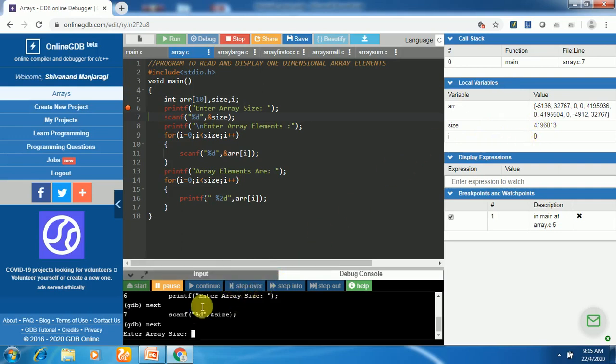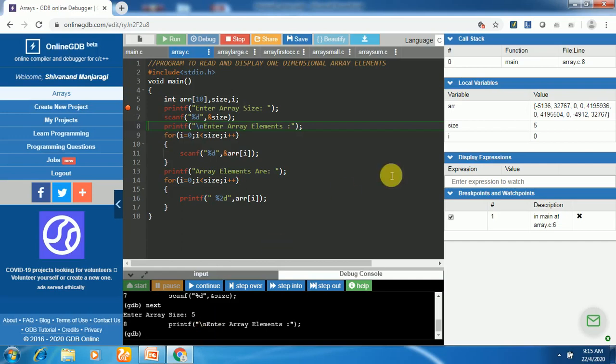Parallelly, we can look at the values of the variables. Now the program is asking us to enter the size. I'll enter 5, then press the enter key. Now look at the value of size, it became 5. The next statement is "Enter array elements." It will be executed, and after that there is a for loop. As you know, i will start from 0, and it will test the condition.